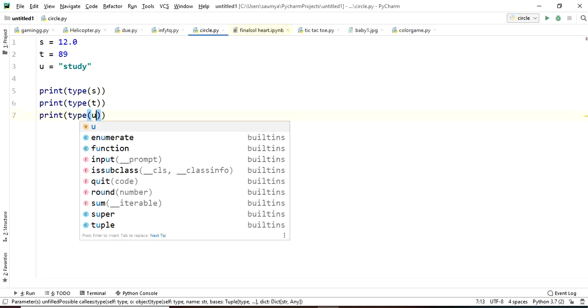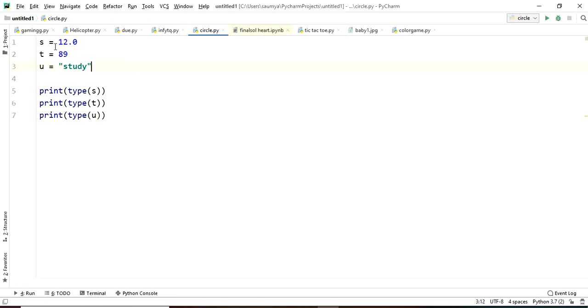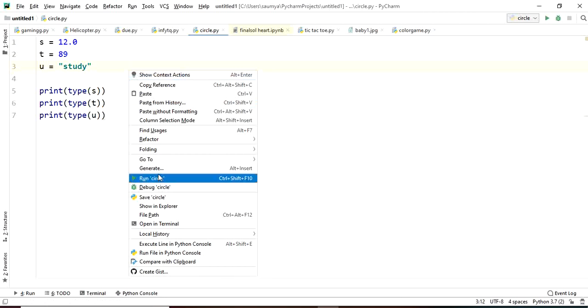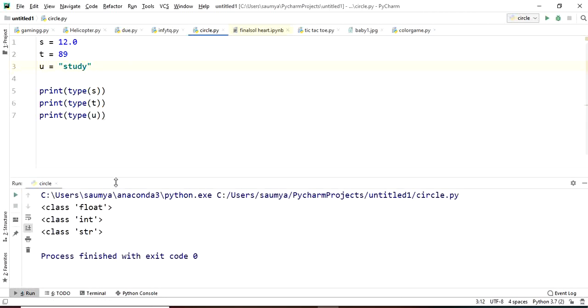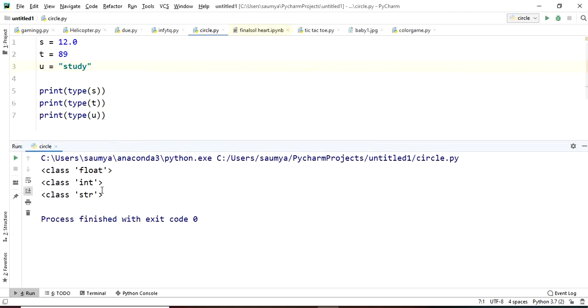Right? So let's run our code to confirm the same. s is going to be of float type, t is going to be of integer type, and u is going to be of string type. So let's run the code. You can see we are getting float, int, str, right? So that is the thing.